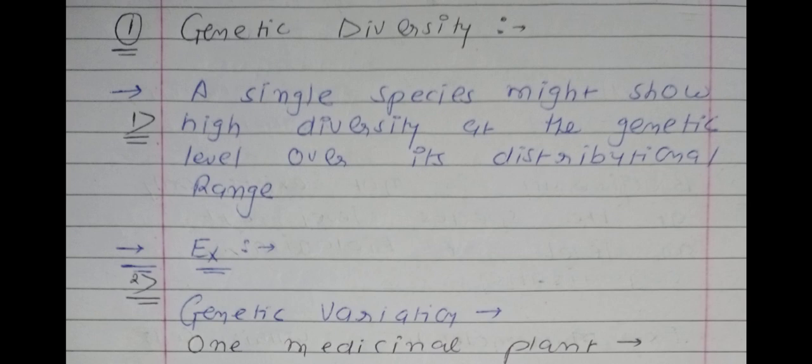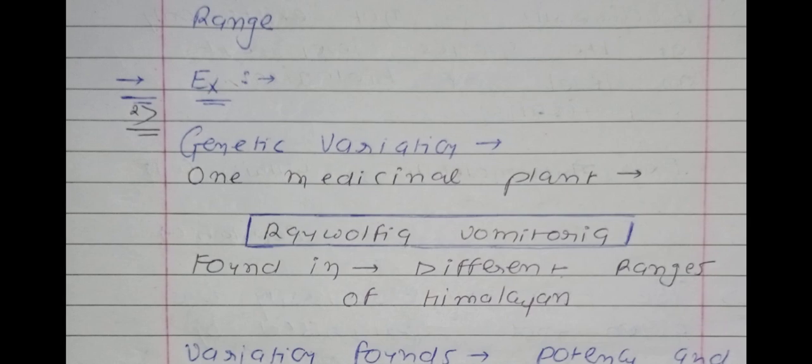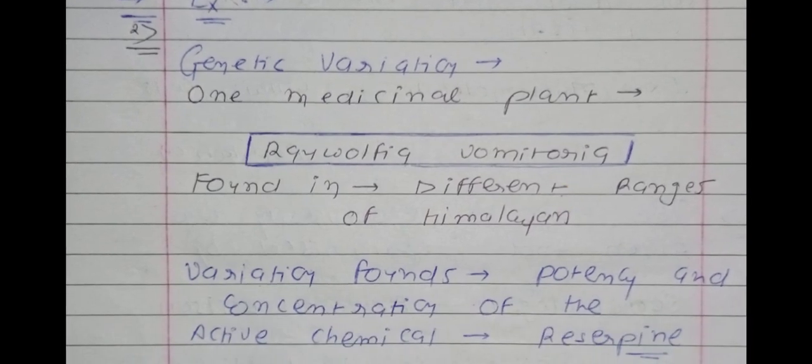So you know that in this entire world so many countries are there, and in different countries different types of humans are there, but the genes of all humans are not the same. The important thing to note here is that in genetic diversity only one species will be included. See again the first point: a single species might show high diversity at, underline this, the genetic level over its distributional range. Okay, now we will talk about an example of genetic variation.